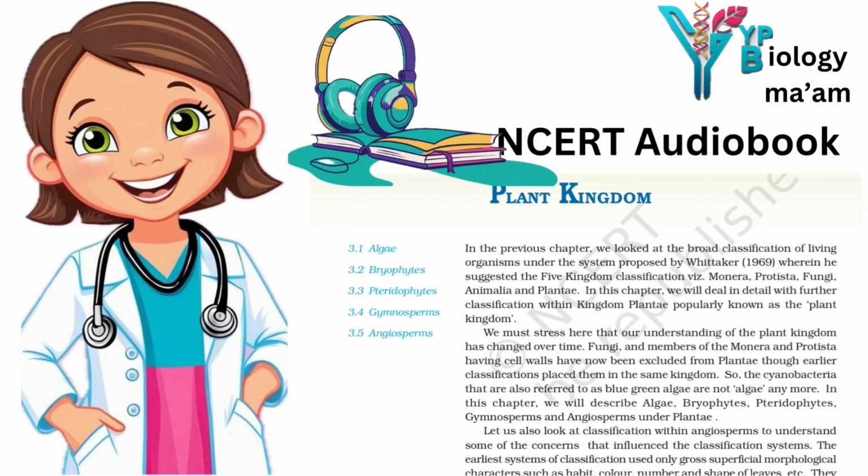In the case of Chlorophyceae, the cell wall is made up of cellulose. In the case of Phaeophyceae, the cell wall is made up of cellulose and algin. And in the case of Rhodophyceae, the cell wall is made up of cellulose, pectin, and polysulfate esters. The flagellar number and position of insertion in the case of Chlorophyceae is 2-8, equal, apical. In the case of Phaeophyceae, that is 2, unequal, lateral. And in the case of Rhodophyceae, that is absent. The habitat of Chlorophyceae is freshwater, brackish water, and salt water. In the case of Phaeophyceae, their habitat is freshwater, very rarely, brackish water, and salt water.